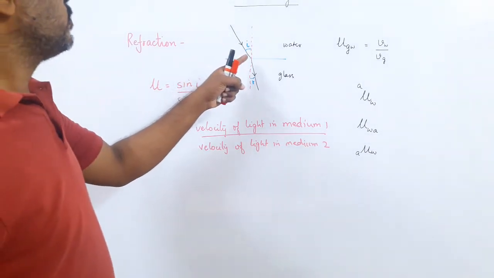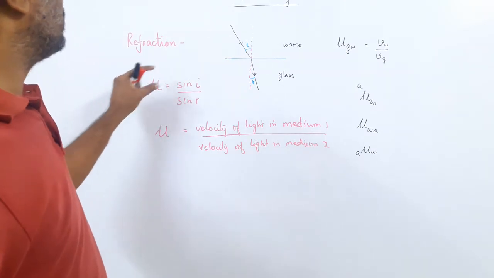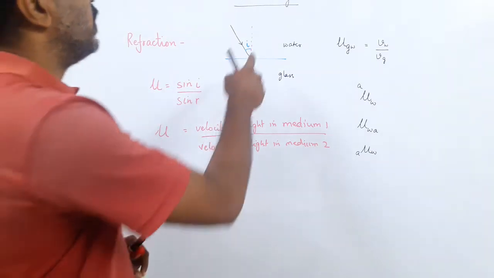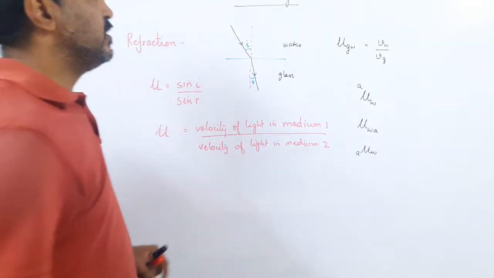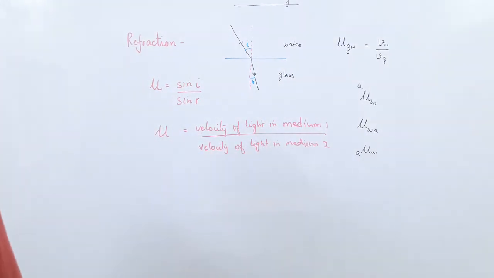So refractive index is sine i upon sine r. Now when the two media are fixed, the refractive index is also fixed, it will remain the same. So this is the concept of refraction.